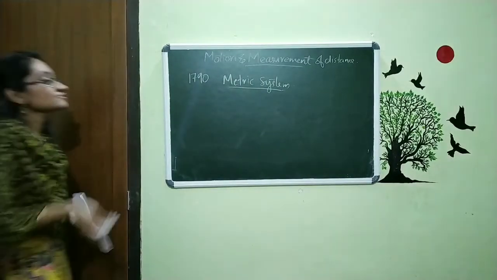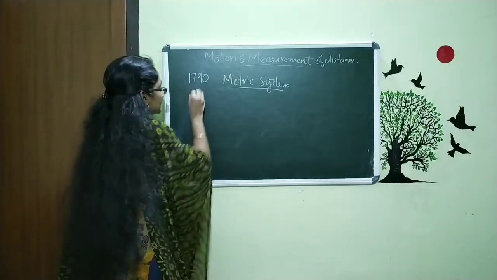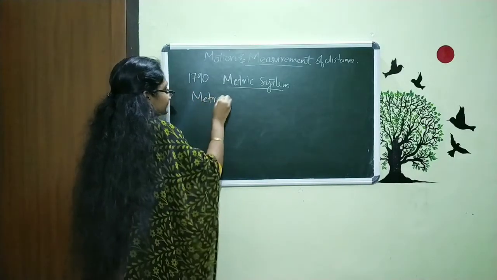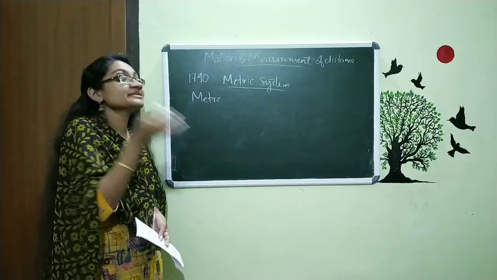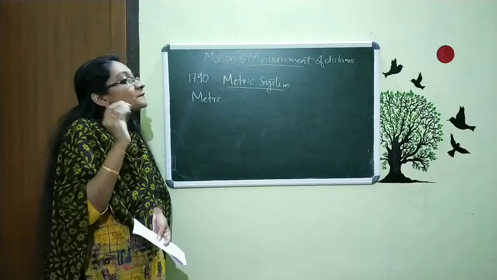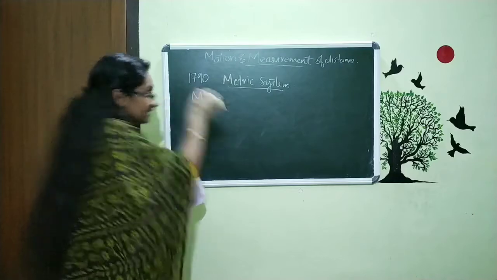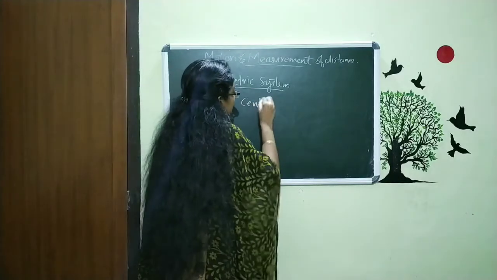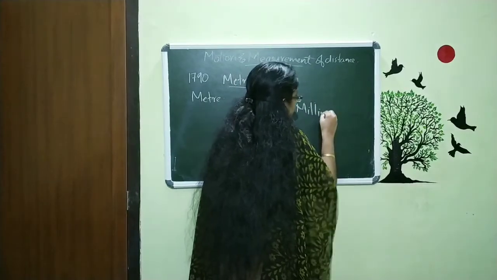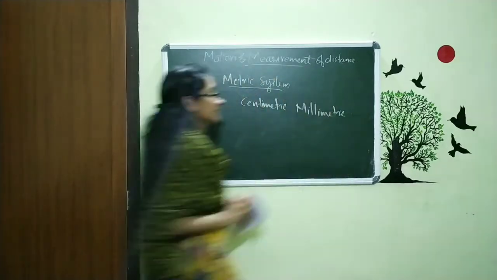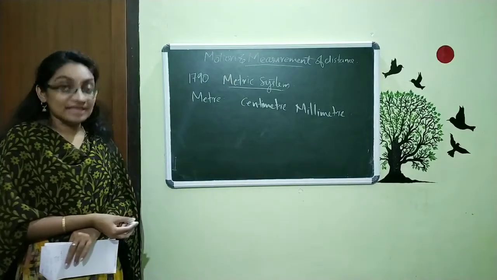First we said that within the metric system the basic unit is meter. The second point is this: we want to study the relation between the centimeter, millimeter and so on. For measuring small quantities, we need small units like centimeter, millimeter, etc. So now the question is, what is the relation between the meter, centimeter and millimeter?